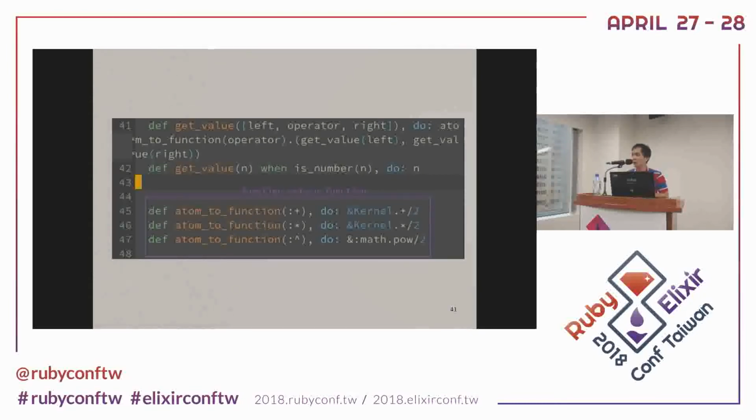This is built into Elixir. But for power, there's no power function in Elixir, so you have to call back to the Erlang function. There's an Erlang module called math. You can call math and power. So then with get_value, I can use the operator and extract the function, and then I put in the left and the right side. You can do it to extract the repeated things.